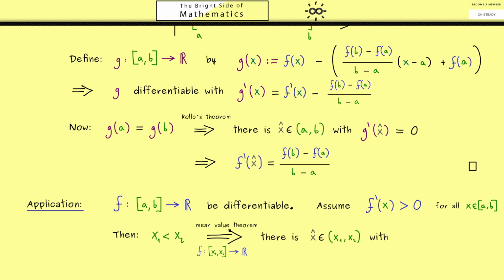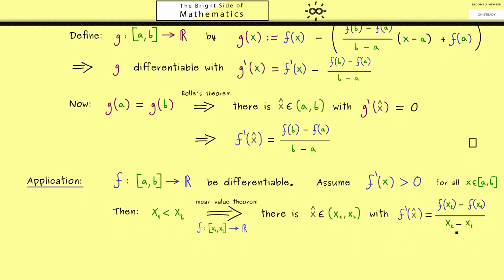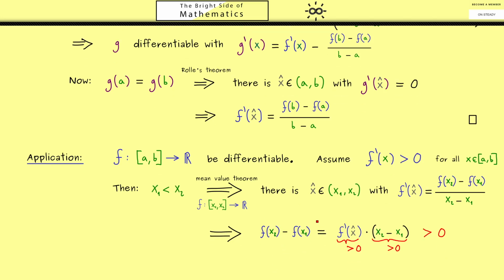This means that we find our point x hat in the open interval x1, x2. And as before, at this point we find the mean slope. Then we can just multiply x2 minus x1 on both sides and get this equality. Now we can put in our two assumptions. First, we know the derivative is positive. And secondly, we know x2 minus x1 is positive as well. Hence, we can conclude the left-hand side of the equality is also positive. Which means the value f(x2) is greater than the value f(x1).